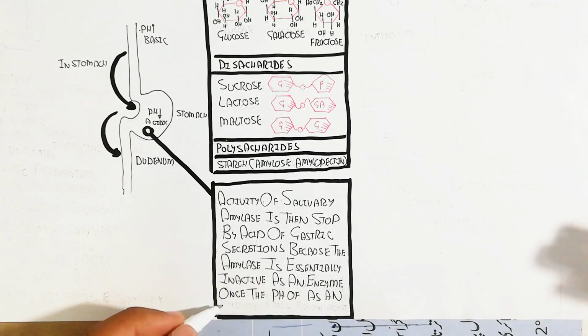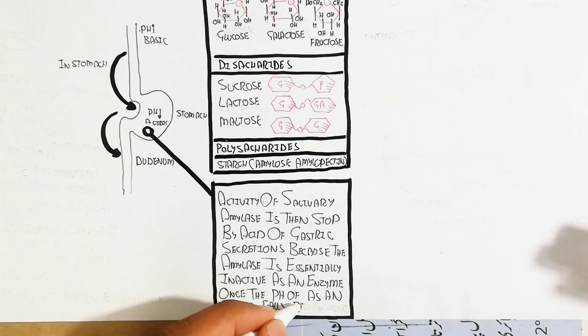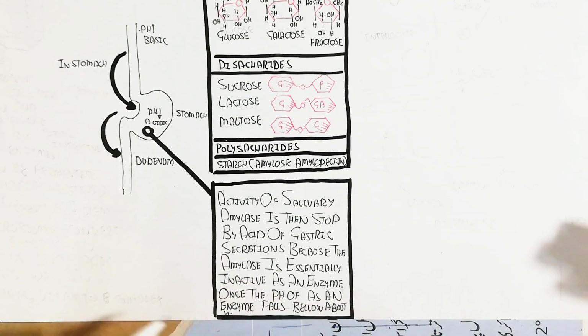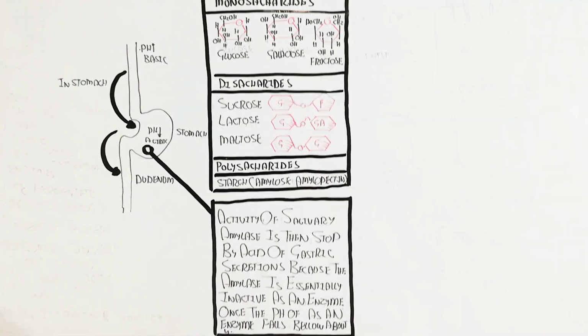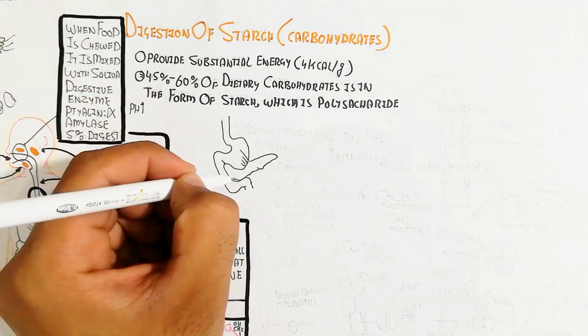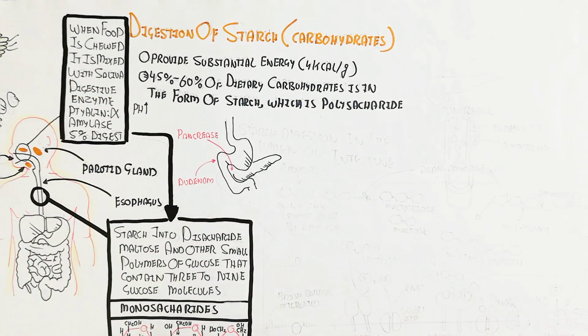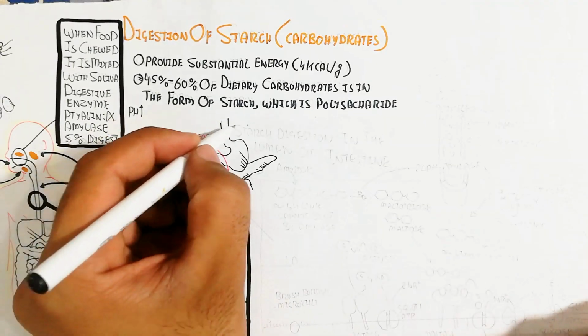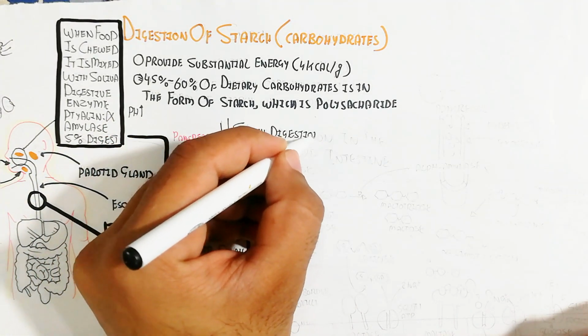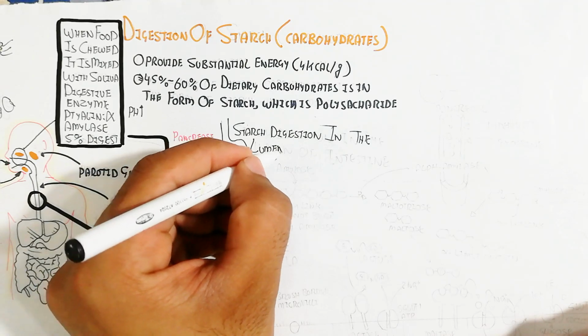Then the chyme, after the bolus to chyme conversion, goes into the duodenum after the protein digestion. The starch will not be digested completely, but the duodenum will work for further digestion, as the pancreas secretes alpha amylase.